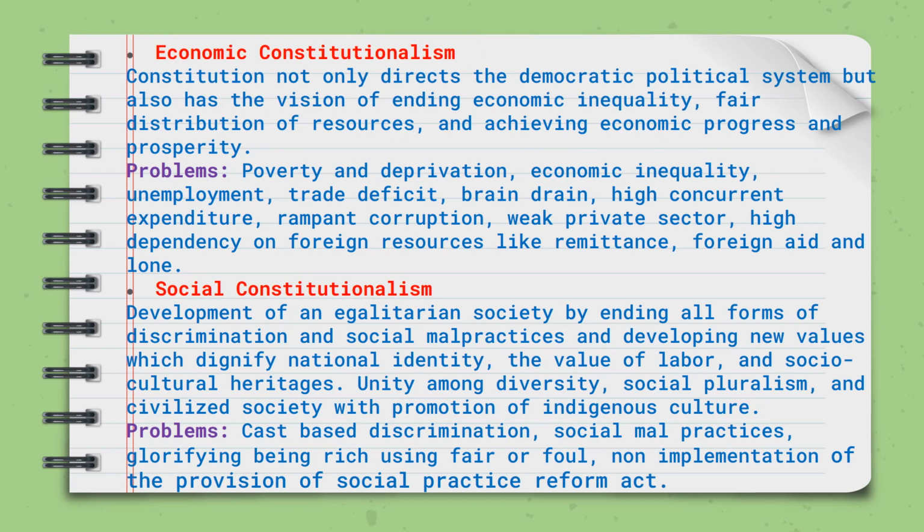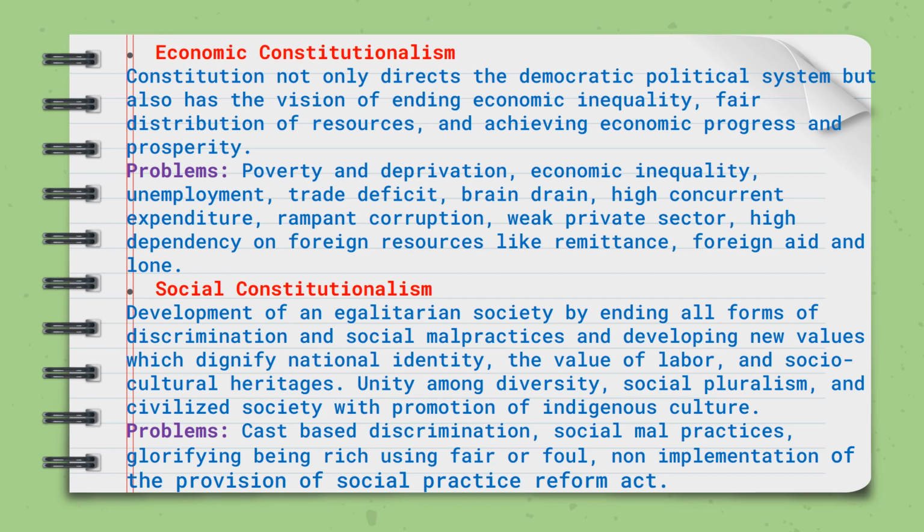Let's talk about economic constitutionalism. The constitution not only directs the democratic political system, but also has the vision of ending economic inequality, fair distribution of resources, and achieving economic progress and prosperity. And the problems of economic constitutionalism in Nepal are poverty and deprivation, economic inequality, unemployment, trade deficit, brain drain, high recurrent expenditure, rampant corruption, weak private sector, high dependency on foreign resources like remittance, foreign aid and loan. These are the problems of economic constitutionalism.